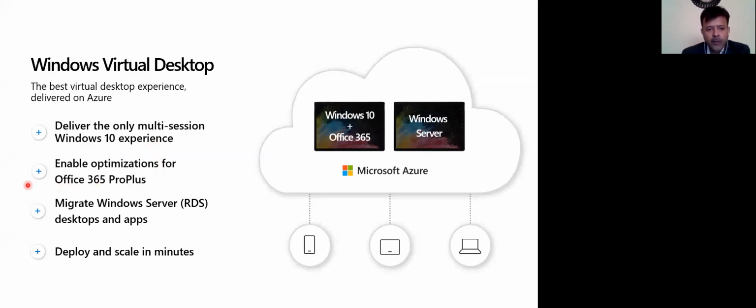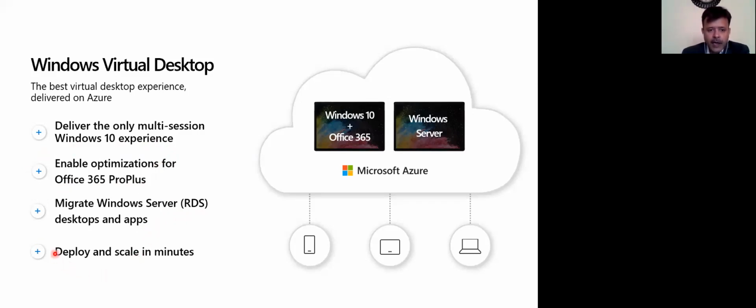Then it optimizes Office 365 ProPlus, right? Because all the Office 365 data is also residing in Azure only. So when you're having a desktop there also, it basically gives the optimization for you. You can migrate your Windows Server RDS environment, desktop and application. So whatever Windows Server or RDS deployment you are doing, the same licenses you can bring into Azure and you can use those licenses.